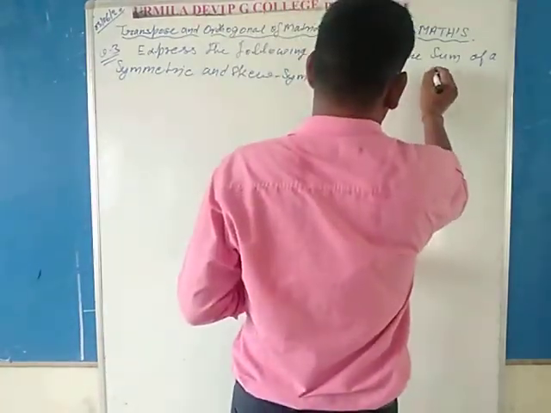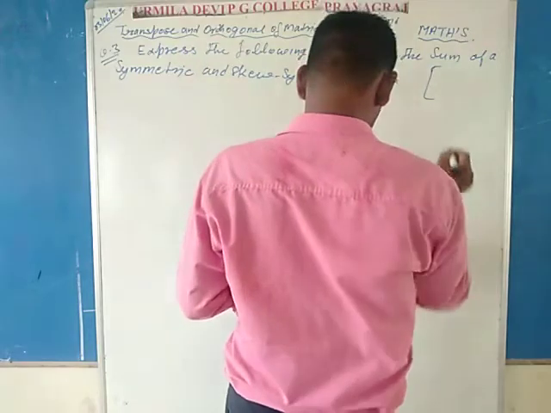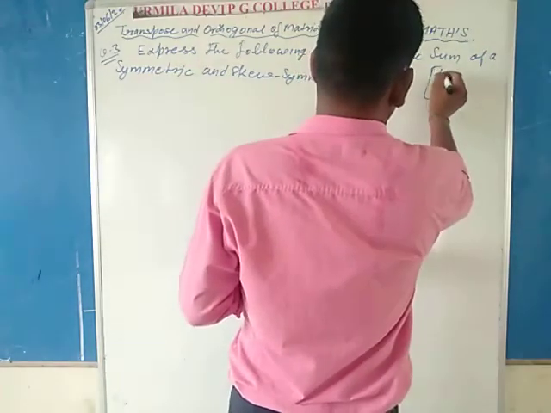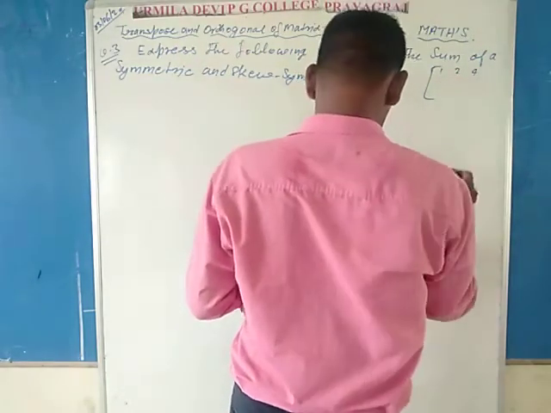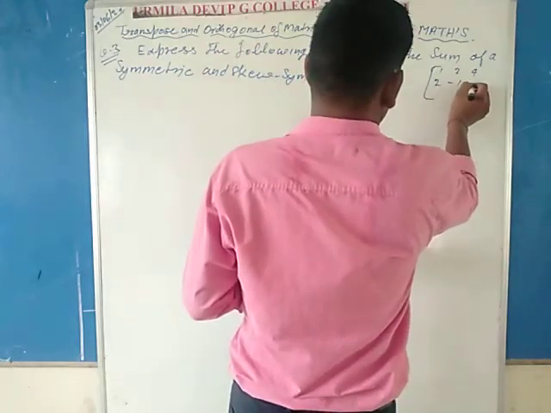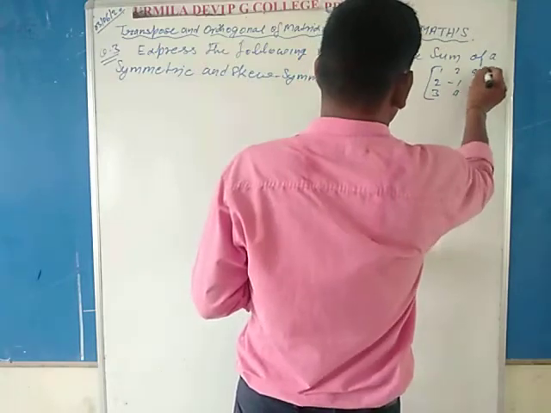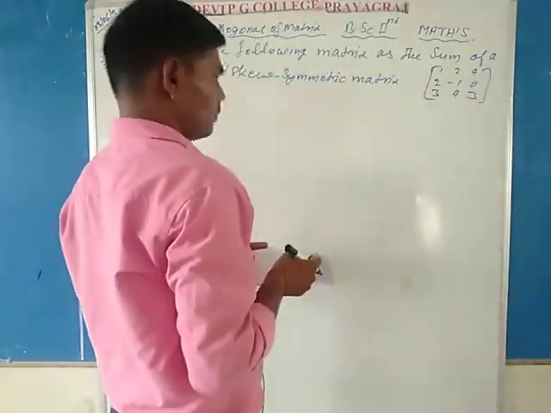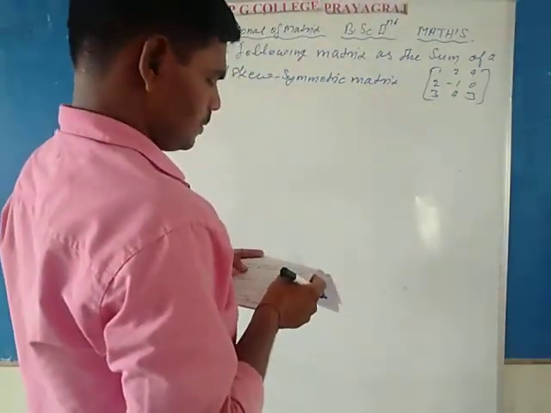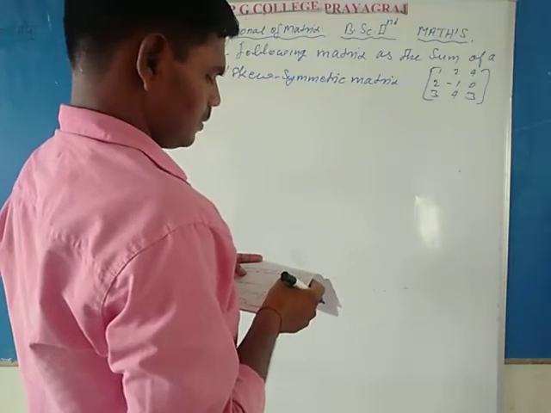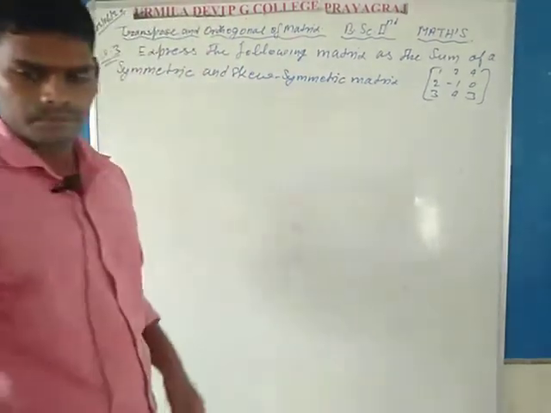Matrix is given: 1 2 4, 2 minus 1 0, 3 4 3.